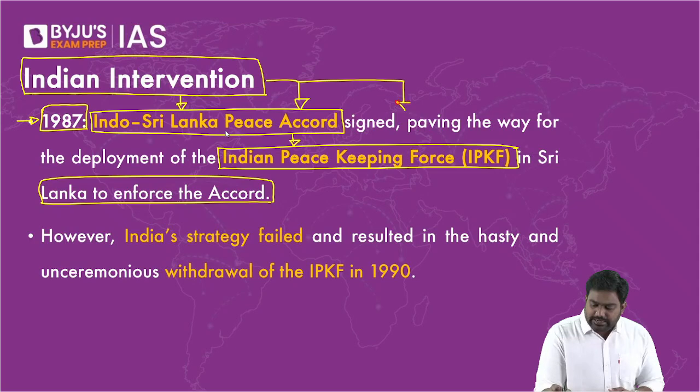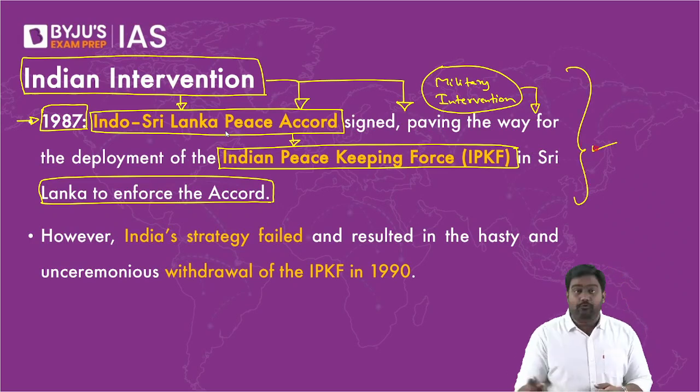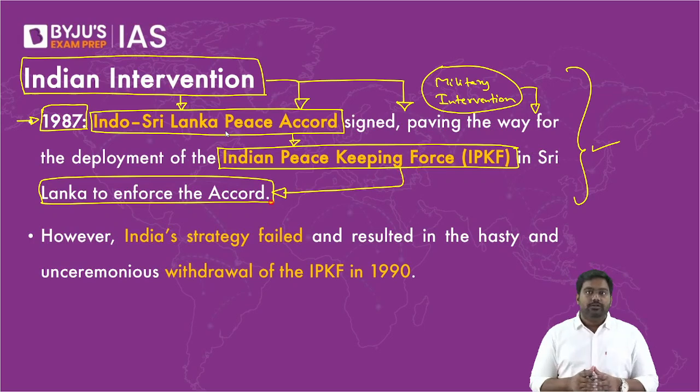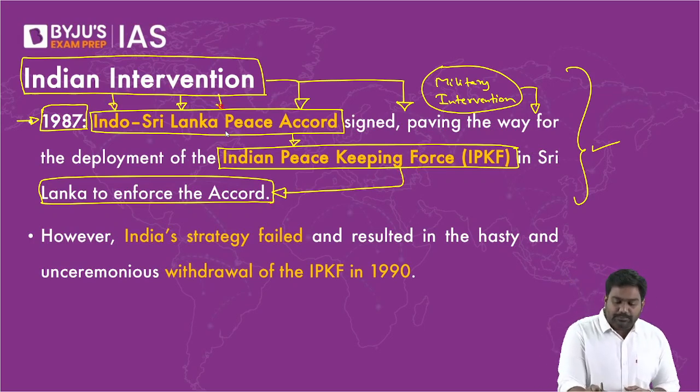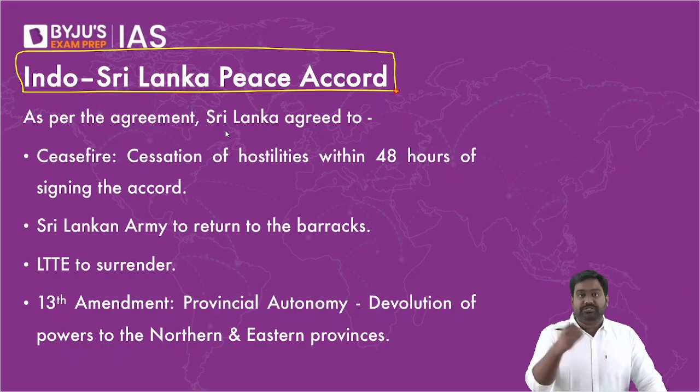India carried out a direct military intervention, promised by Rajiv Gandhi, to tackle the LTTE threat and to ensure that the peace accord is enforced as promised by all the parties. India promised to deploy a peacekeeping force to enforce the terms of the accord. So India is also a signatory to it. That's why it's called the Indo-Sri Lanka Peace Accord. All right. Now let us examine this peace accord. Let us understand the provisions and what happened after this.